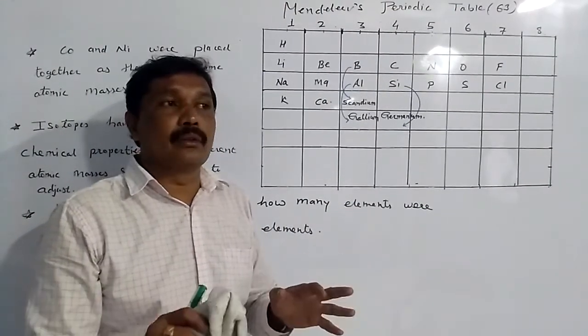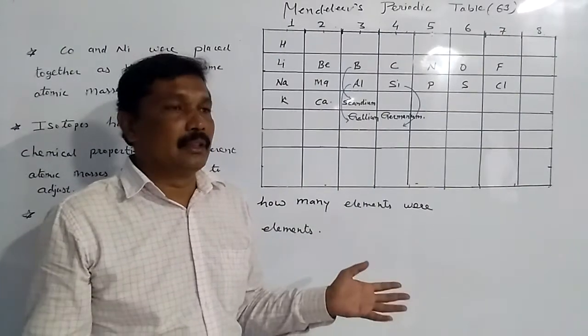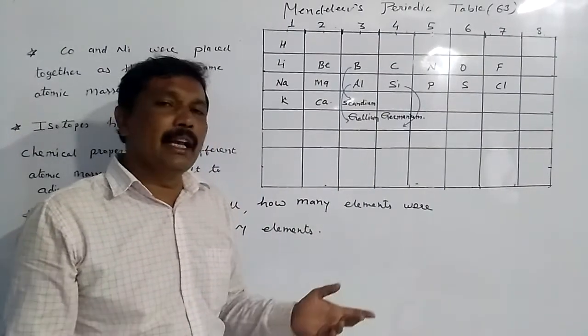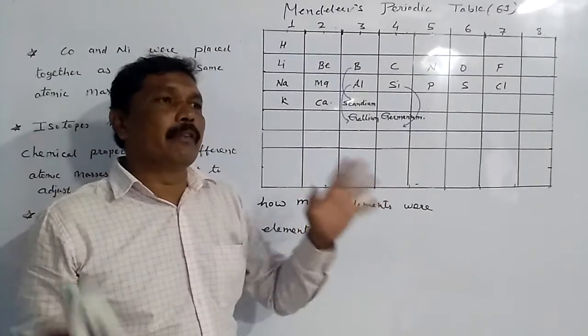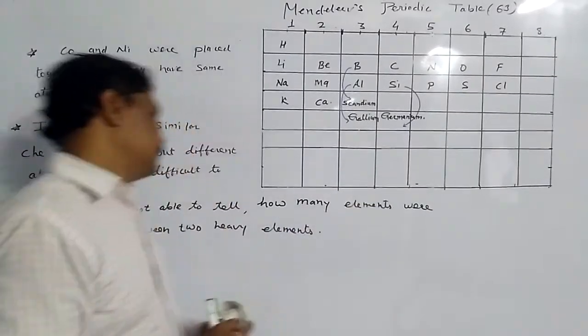There was no uniformity in that, so he was unable to tell how many elements would be there between two heavy elements.